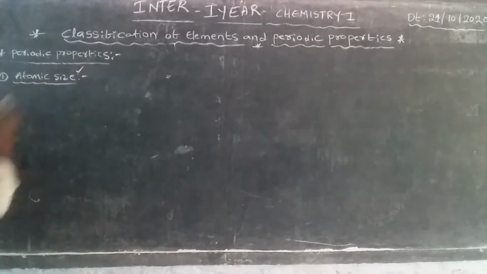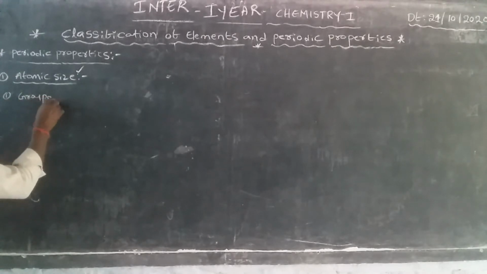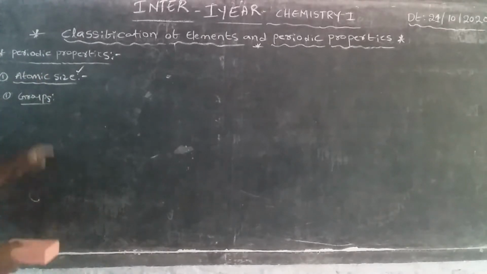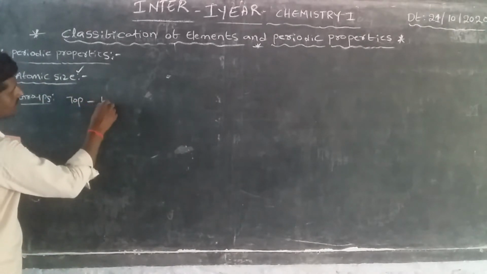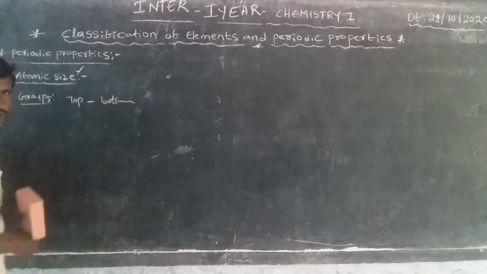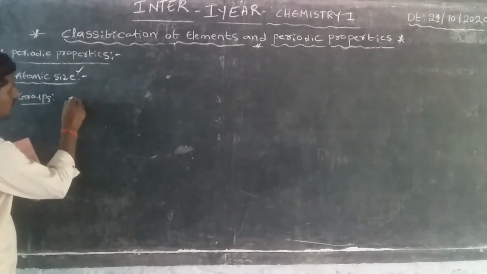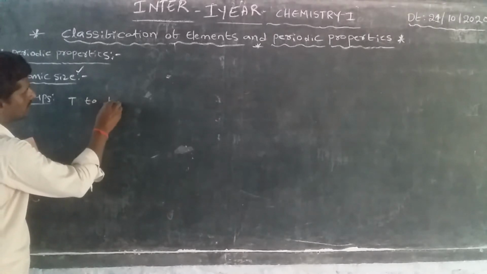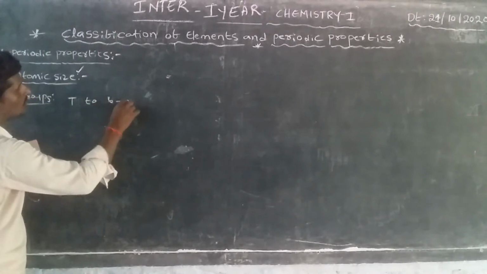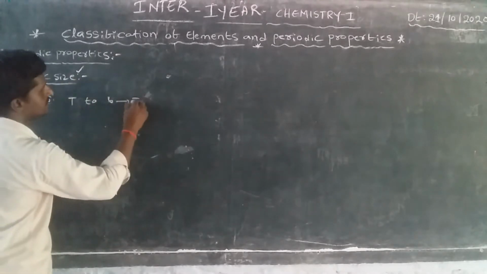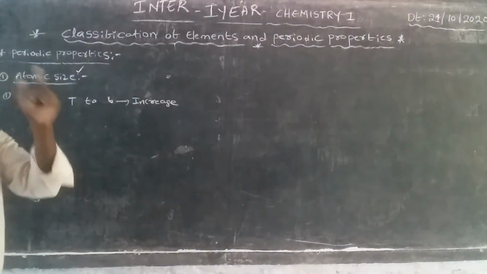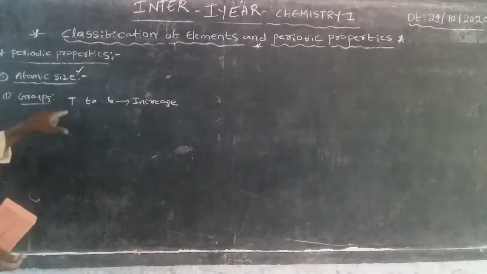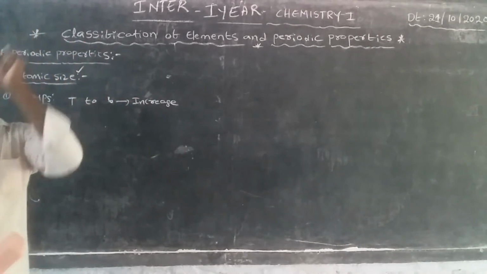First of all, atomic size varies in groups. Generally, in groups from top to bottom, atomic size increases due to increasing atomic number.